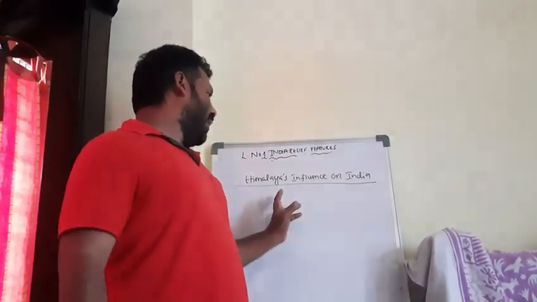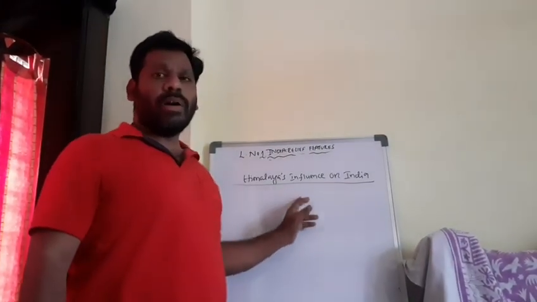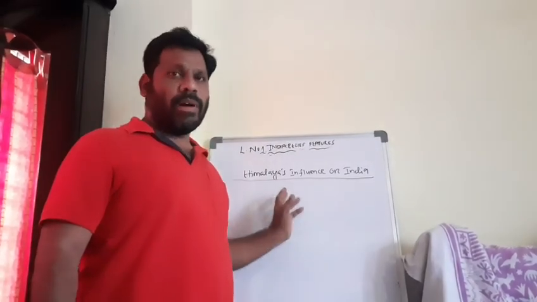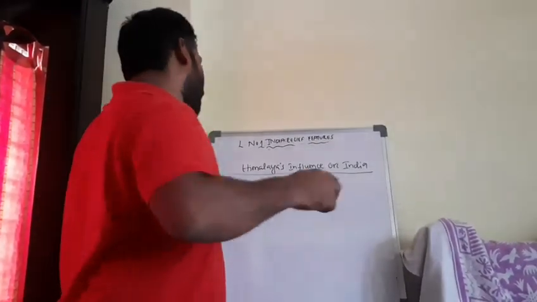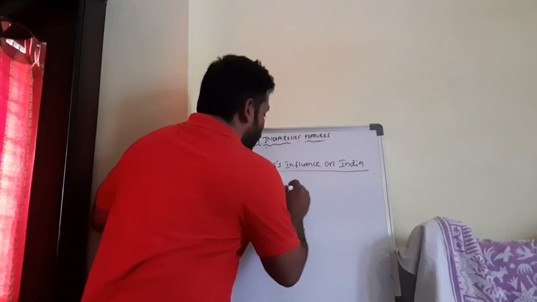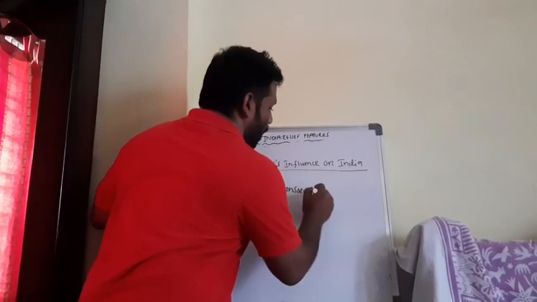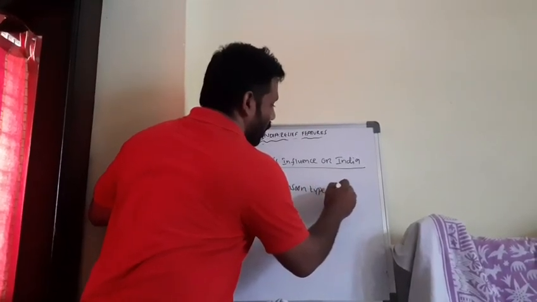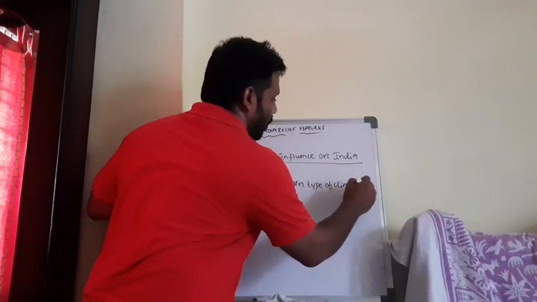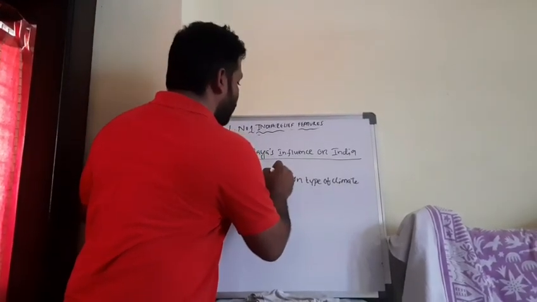One more point. The Himalayas are the cause for the monsoon type of climate, and they are the cause of summer rainfall.